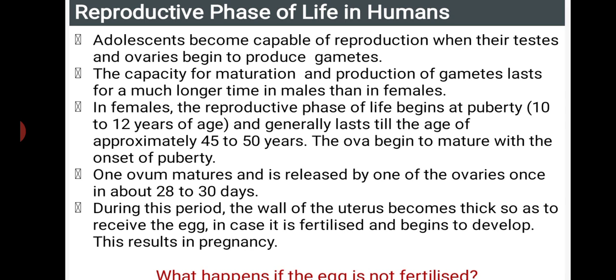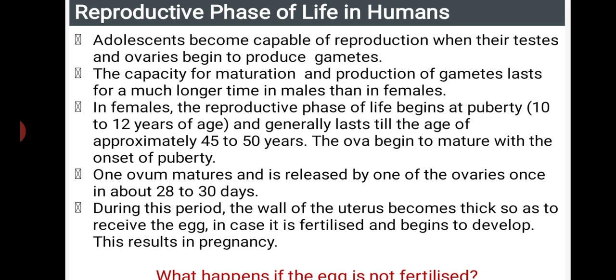If an egg is fertilized, it attaches to the uterine wall. Later, by receiving nutrition from the mother, the egg will develop into a zygote, which leads to the formation of a baby. That's why the lady becomes pregnant.